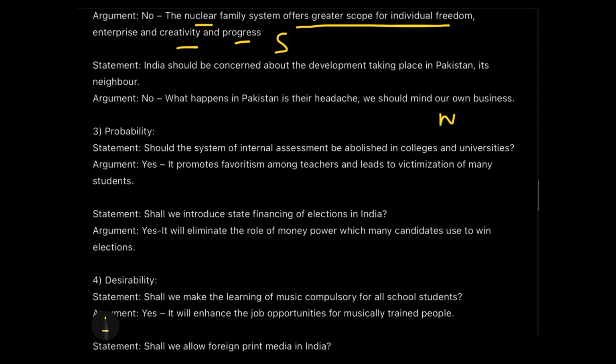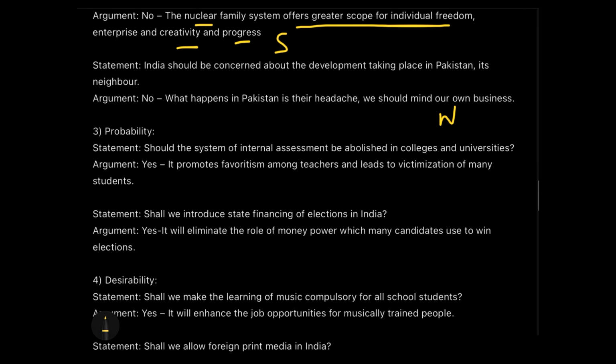Of course it's a weak argument, because experience tells us that in today's world, which is highly integrated in character, what happens in one country has repercussions not only for its neighbors but also for those far away from it. Since Pakistan is our immediate neighbor, anything happening there would be a matter of concern for us because it might affect us directly. So this argument will be considered a weak one because we should be worried about the developments taking place in Pakistan.